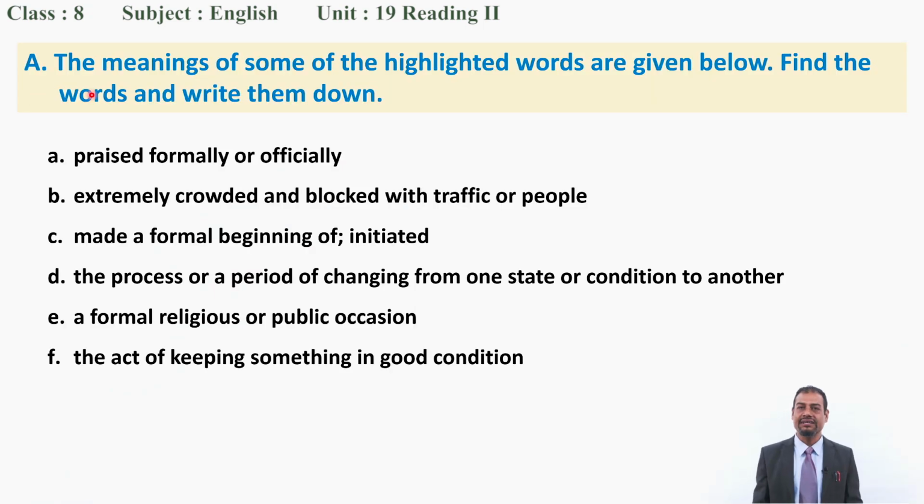Now all of you read the instruction first. Right, the instruction is: the meanings of some of the highlighted words are given below. Find the words and write them down. Now here the meanings are given, and you have already written down the words and meanings of the unfamiliar words in your exercise book. So you have to write down their words from the text first. Then we'll discuss whether you are right or wrong. Now you do it, please.